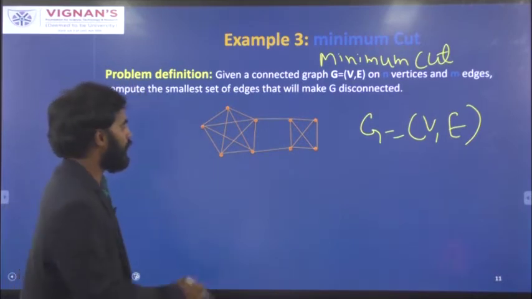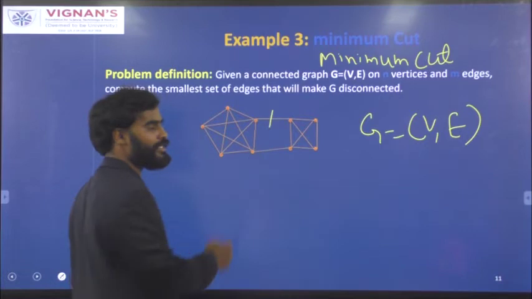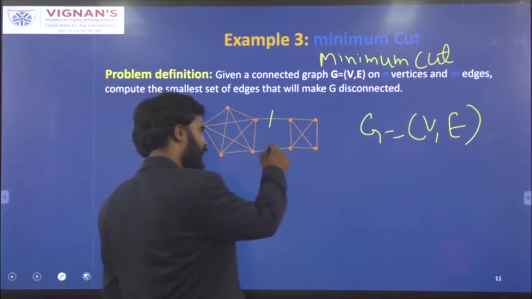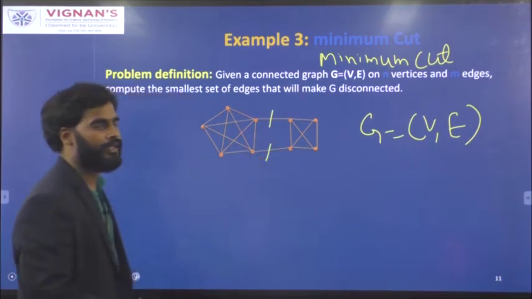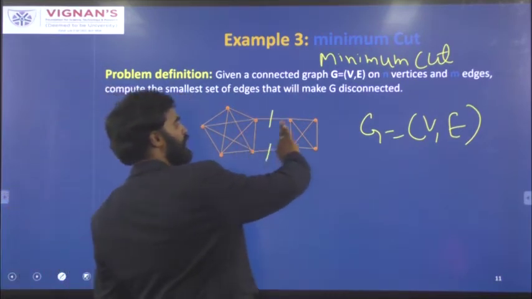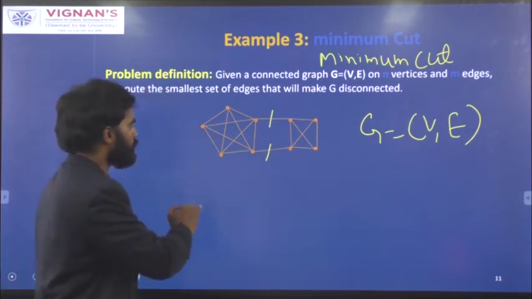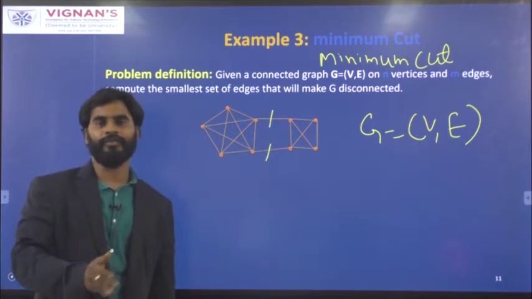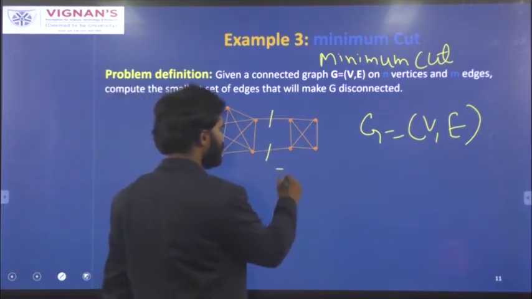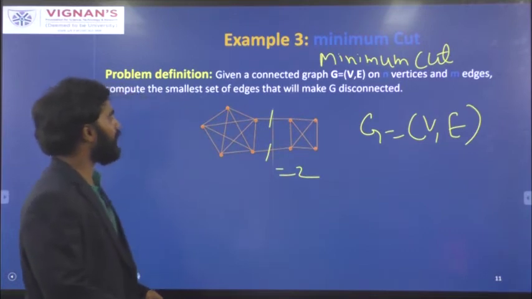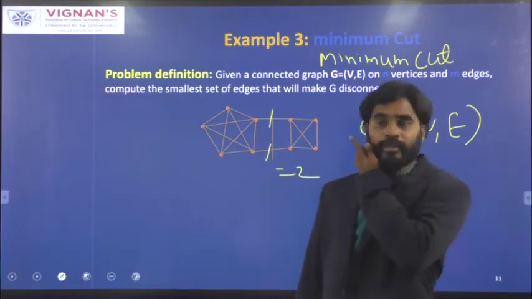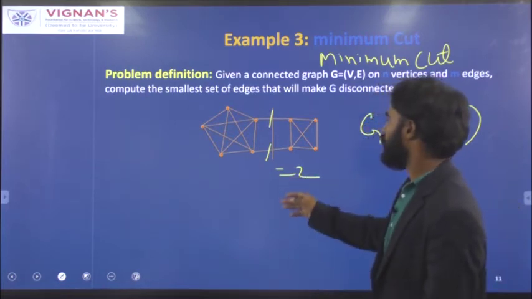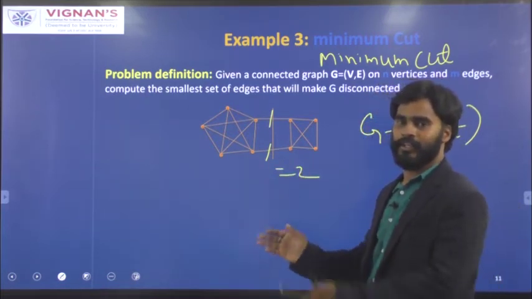For example, if I cut this edge, the graph is still not disconnected. If I cut this edge also, then the graph will be disconnected, and this is one cut and this is another cut. For this graph, the minimum number of edges to be cut to make it disconnected is 2. So the objective of the minimum cut problem is to find the minimum number of edges which can be discarded in such a way that the graph is disconnected.